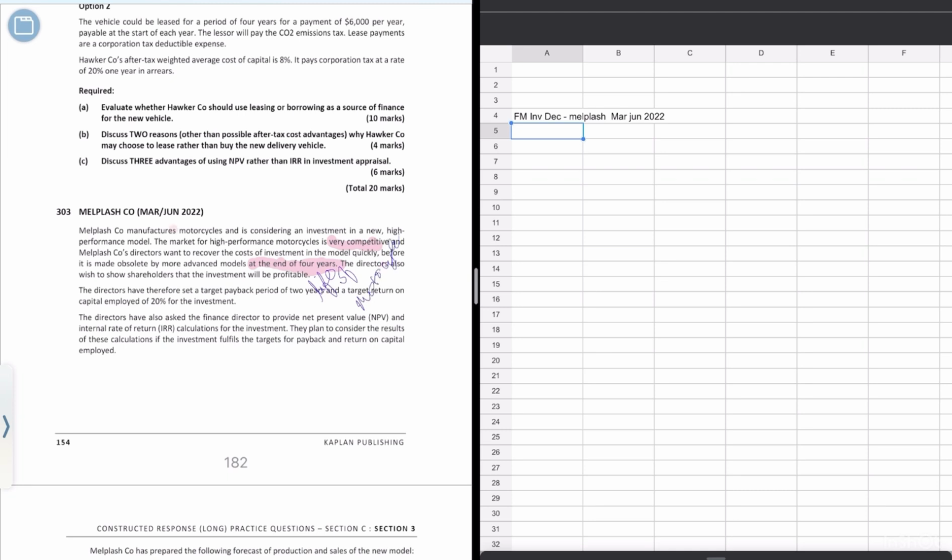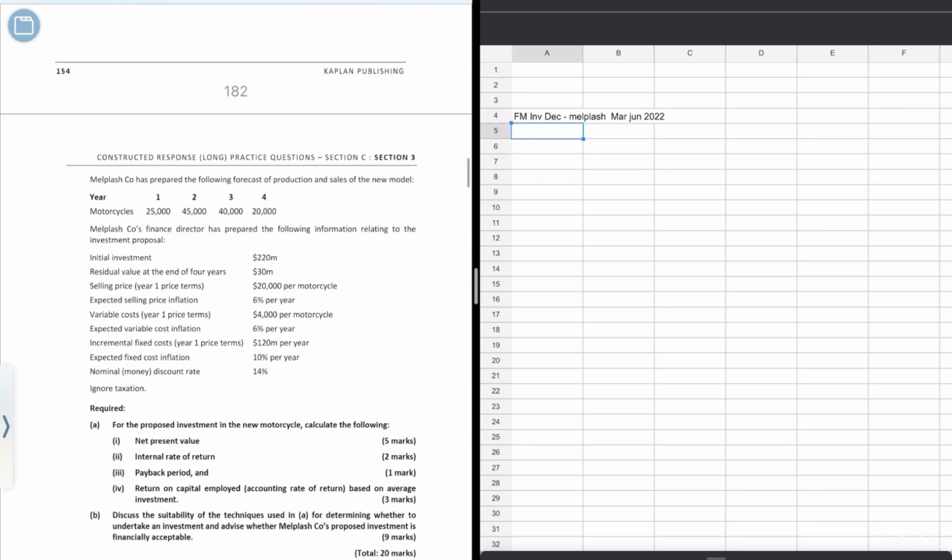The directors also wish to show the shareholders that the investment will be profitable, and have therefore set a target payback period of 2 years and a target return on capital employed of 20%. So these are their targets. The directors have also asked the finance director to provide the net present value and internal rate of return calculations for the investment. They will consider the results of these calculations if the investment fulfills the targets for payback and return on capital employed.